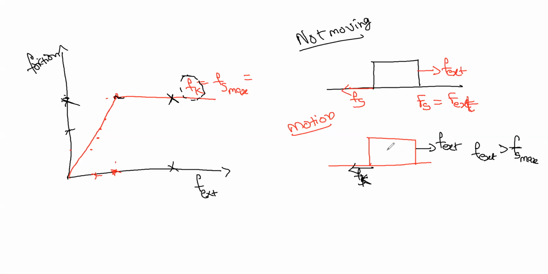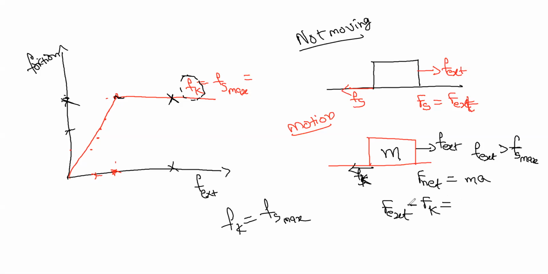So now let us suppose it is mass m. So F net equals ma, right? Means F external minus Fk. Or instead of Fk, you can write it as Fs max also, because both are the same, Fk equals Fs max. So F external minus Fk equals ma. This is the general equation.